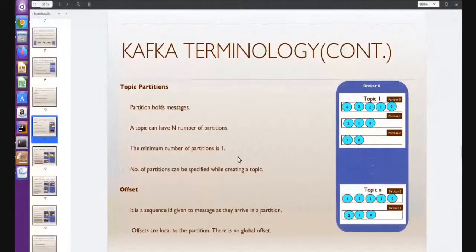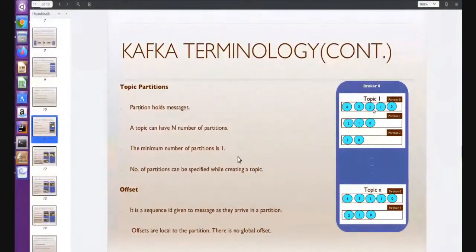In the diagram, inside topic 1, we have 5 messages in partition 0, 3 messages in partition 1, and 2 messages in partition 2. When the first message comes, the offset ID is given 0, always, and it goes on. And that offset ID is local to the partition.